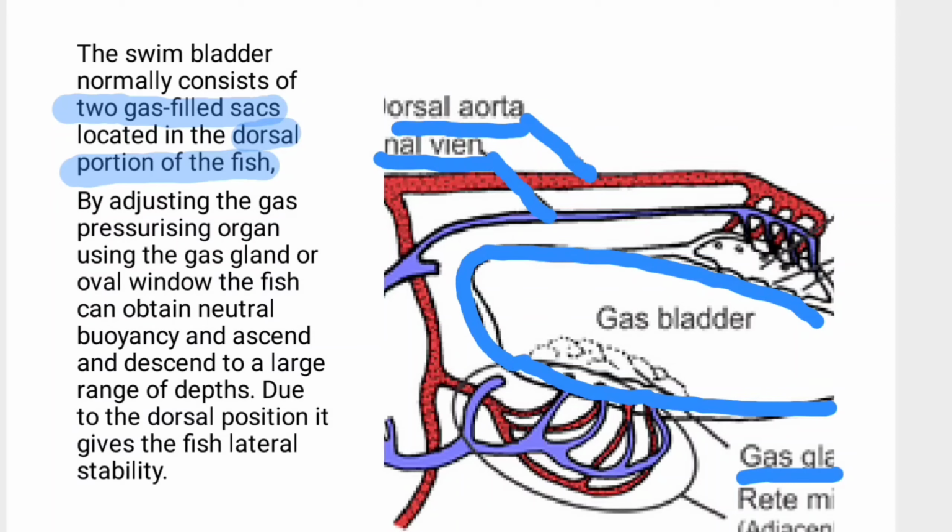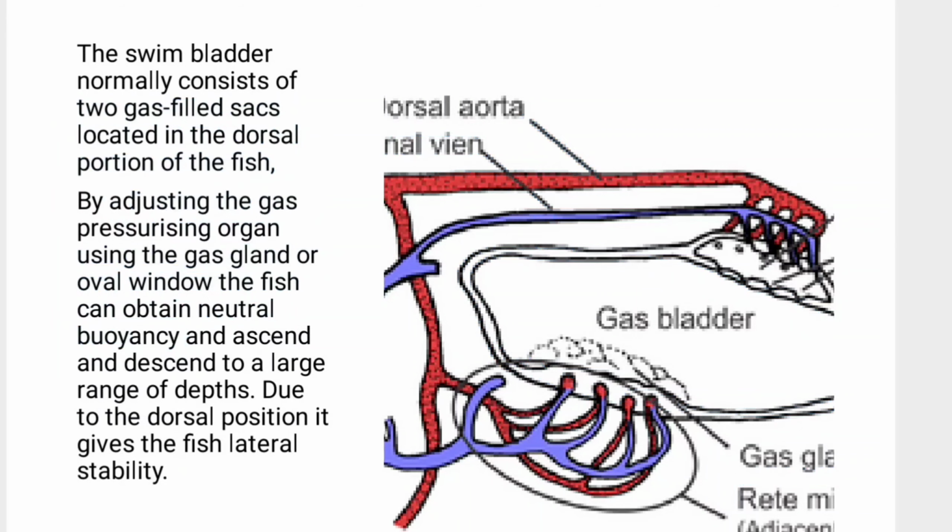By adjusting the gas pressurizing organ, using the gas gland or oval window, the fish can obtain neutral buoyancy, and depending on the situation, it can ascend as well and it can descend as well to a large range of depth.